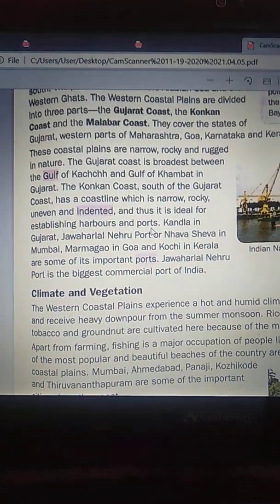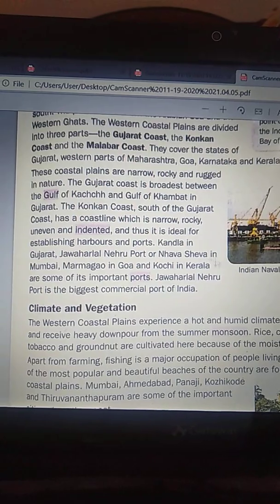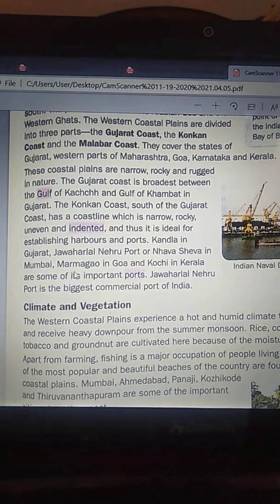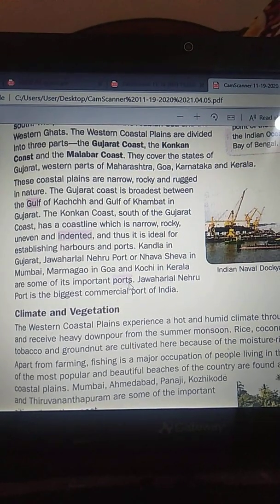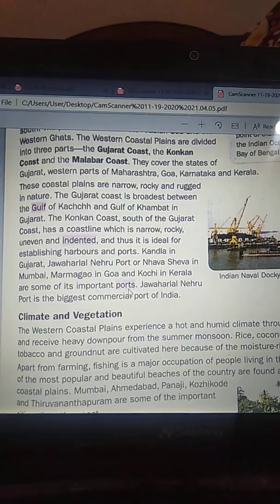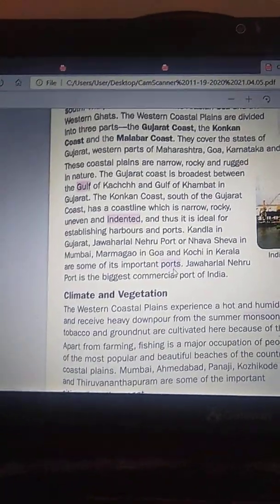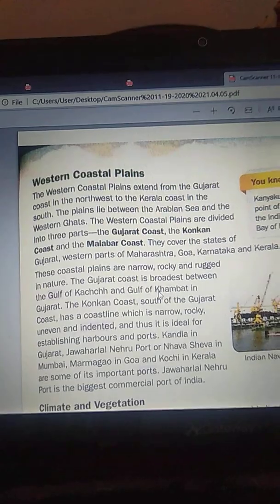Kandla in Gujarat, Jawaharlal Nehru Port or Nhava Sheva in Mumbai, Marmagao in Goa and Kochi in Kerala are some of the important ports in these western coastal plains.